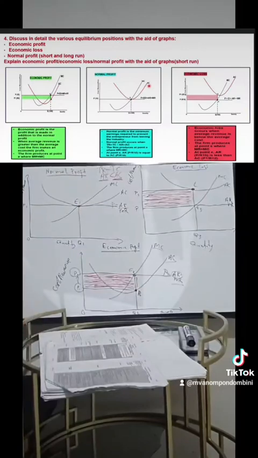Meaning we have spent more money, we have made more payments in the production of goods and services than the money that we have received. Meaning now we have received less revenue, then we have spent more money on the cost of production of goods and services, meaning economic loss there.